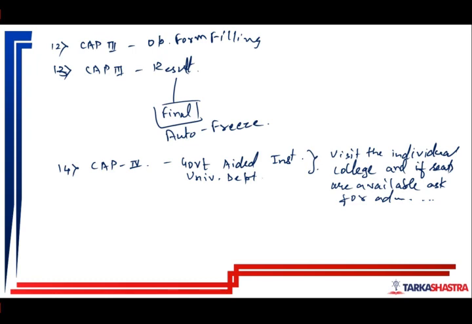Okay, this is the process in cap round 4. Now cap round 4 is very risky. Many of the good colleges won't have seats available in cap round 4. So we generally don't go there. I hope you have understood this.